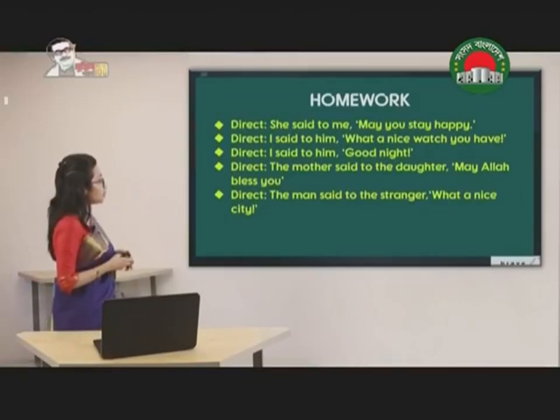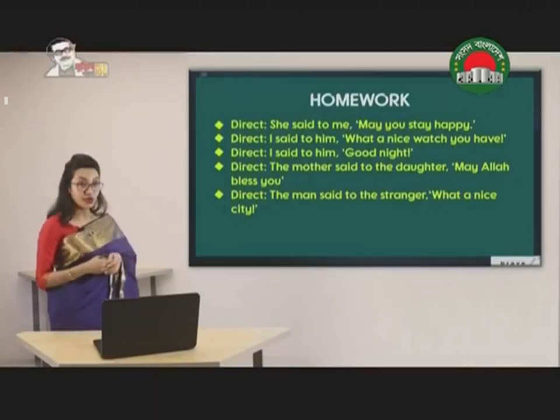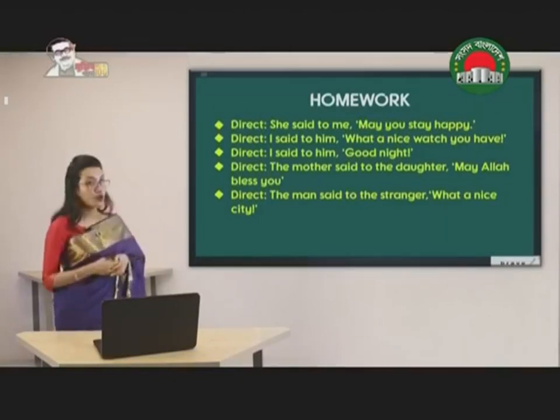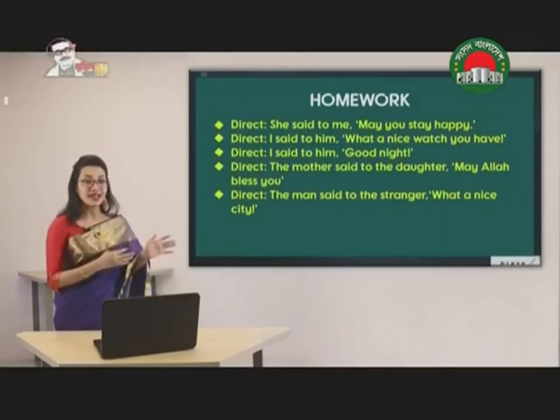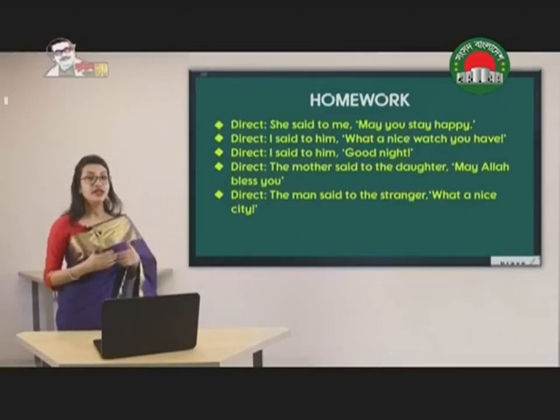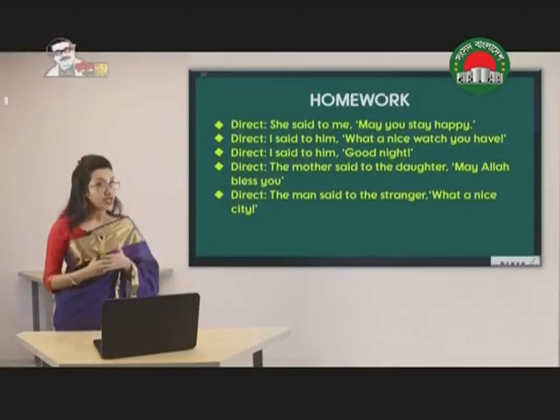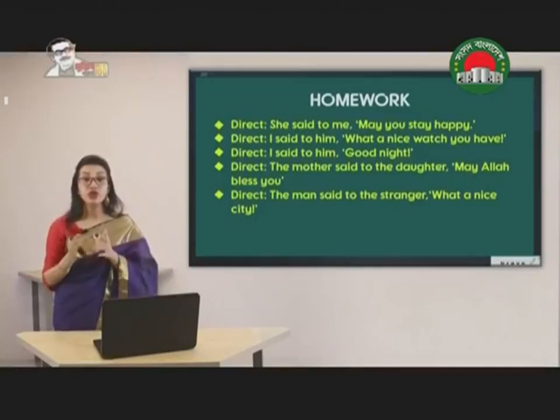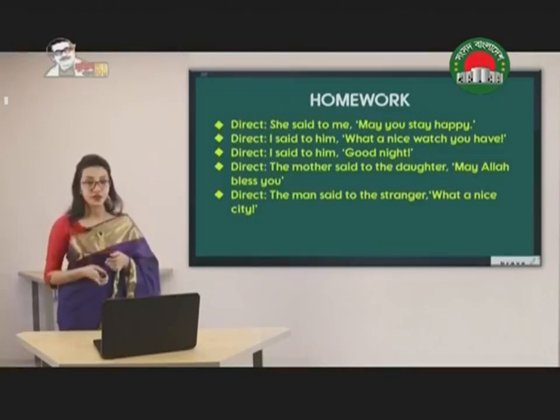I said to him, good night. The mother said to the daughter, may Allah bless you. And the last one, the man said to the stranger, what a nice city. So all these sentences that are given in direct speech are either optative or exclamatory. So follow the rules to change them from direct to indirect speech.